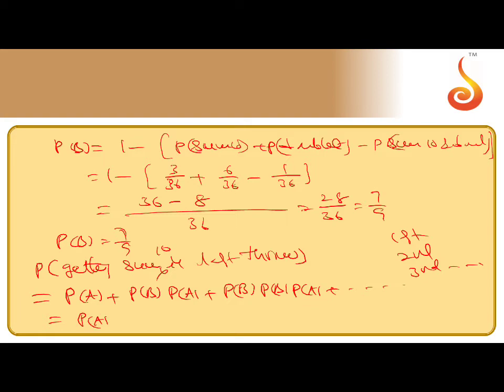So P of A into 1 plus P of B plus P of B whole square plus P of B whole cube, and so on. This is infinite, because he may get the last chance on the first try, or the second time, or the third time, like that.